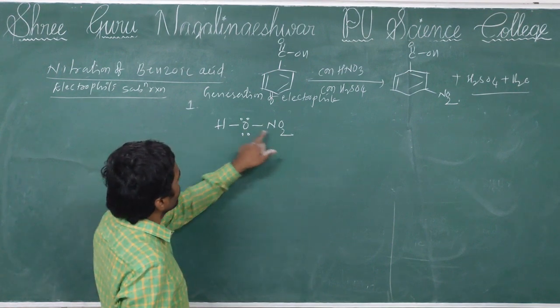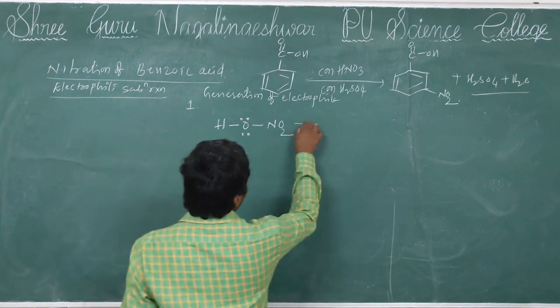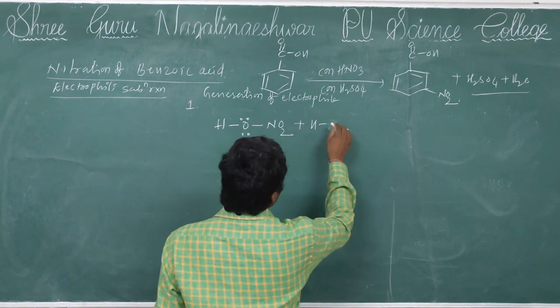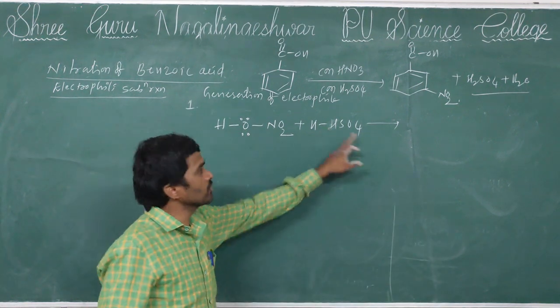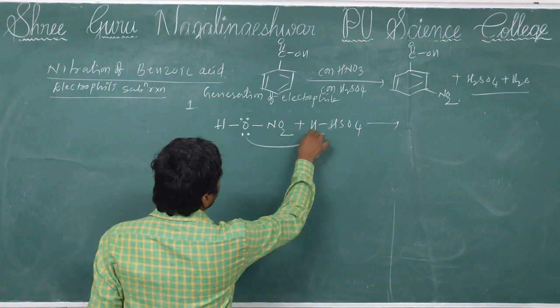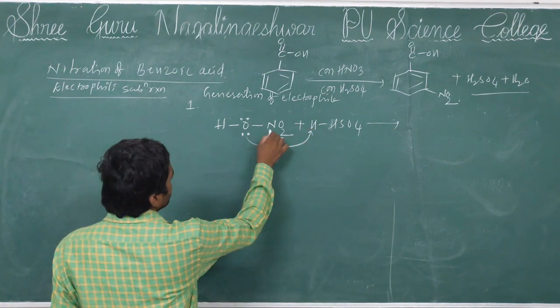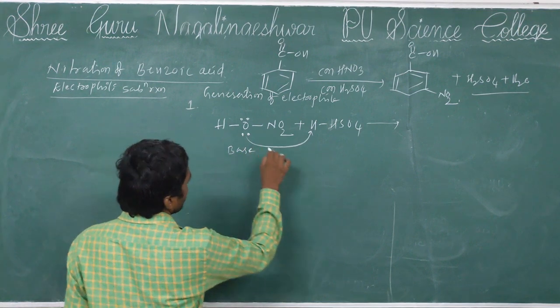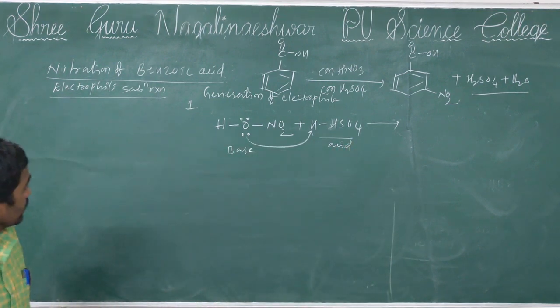HNO3 reacts with sulfuric acid, H2SO4. The oxygen lone pair of electrons on nitric acid attracts the hydrogen from sulfuric acid. So that's why nitric acid acts as a base and sulfuric acid acts as an acid. You remember this.